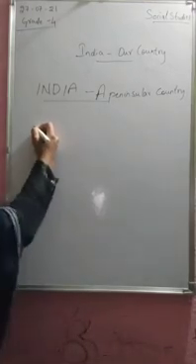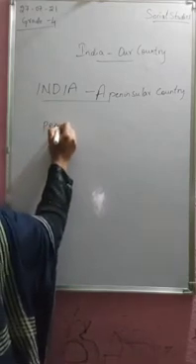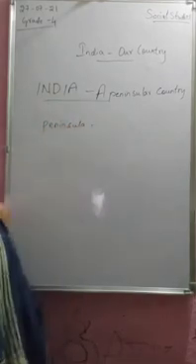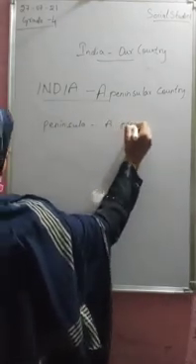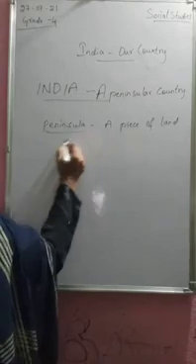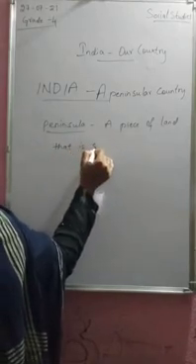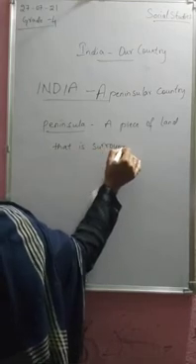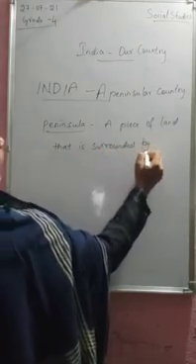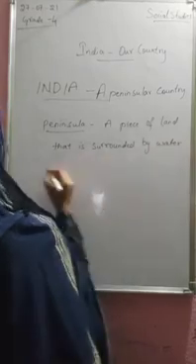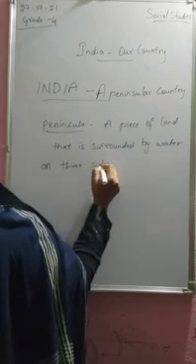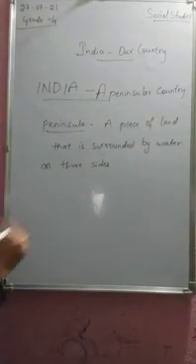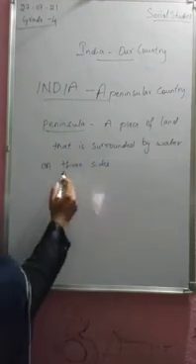First and foremost, what is a peninsula? You need to know. A piece of land that is surrounded by water on three sides is called a peninsula. Okay, a piece of land that is surrounded by water on three sides.